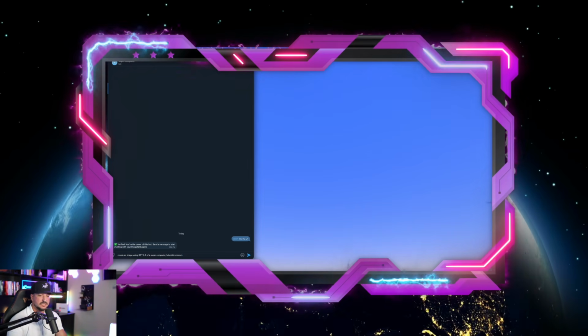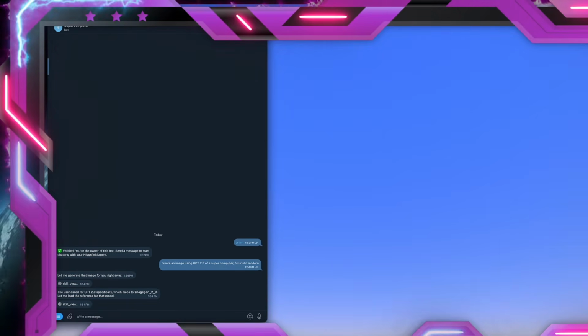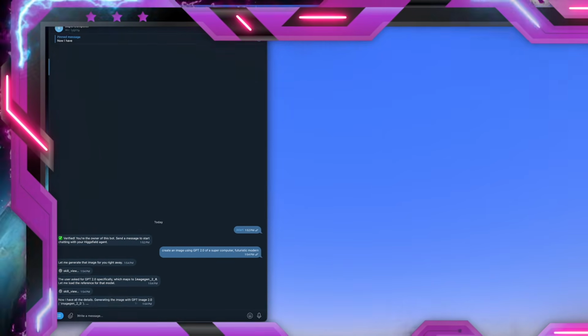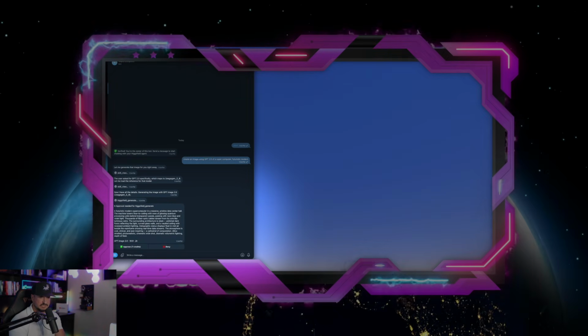I'll just go ahead and send a message and say, create an image using GPT 2.0 of a supercomputer, futuristic, modern. And now look down here below, let me generate that image for you right away. Skill view. It looks like it's actually doing it. It sent me these messages. Look at that. Wow. Look at this.